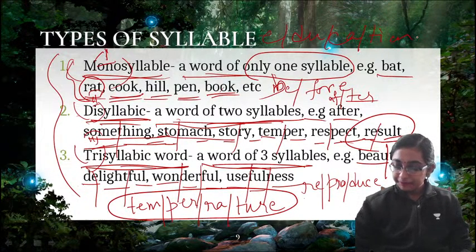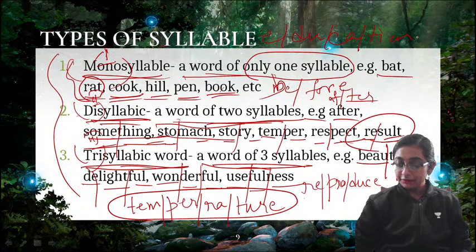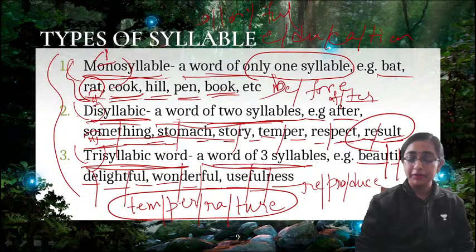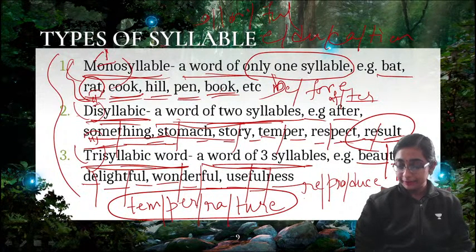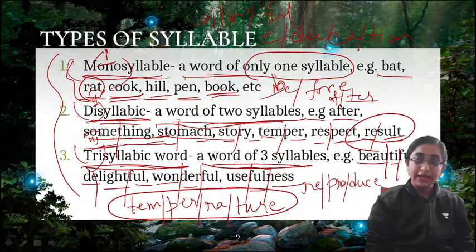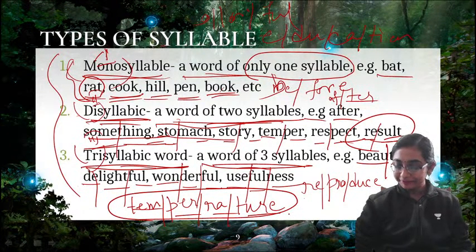Now, Ranu has given an example. Monosyllabic, car. Yes. Disyllabic, colorful. No, I think colorful is trisyllabic, Ranu. And expectation, this is actually a tetrasyllabic word, like temperature. Expectation, okay, this is tetrasyllabic.